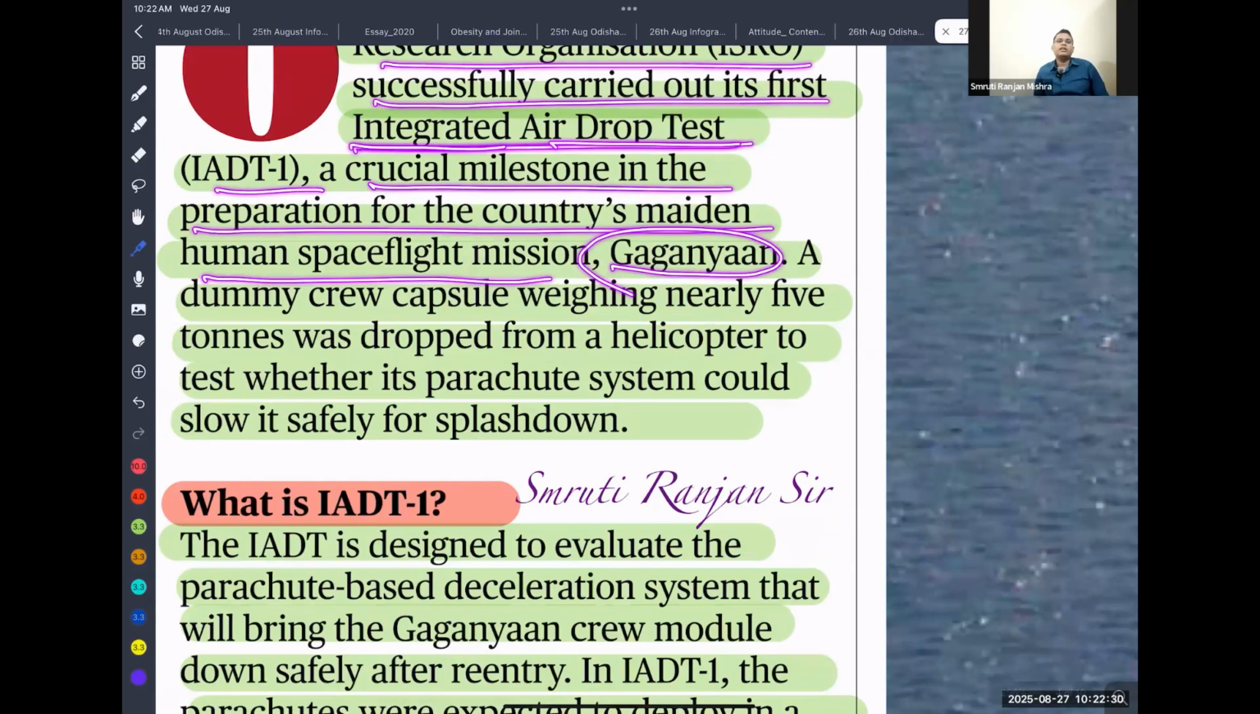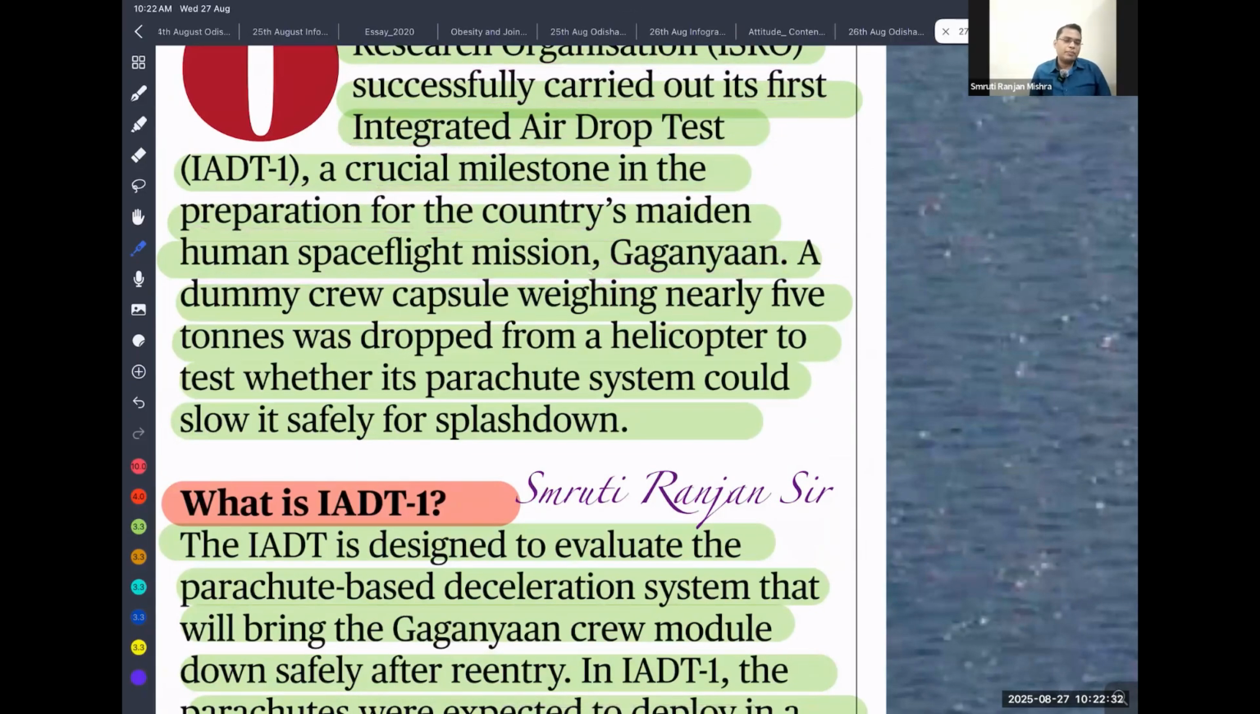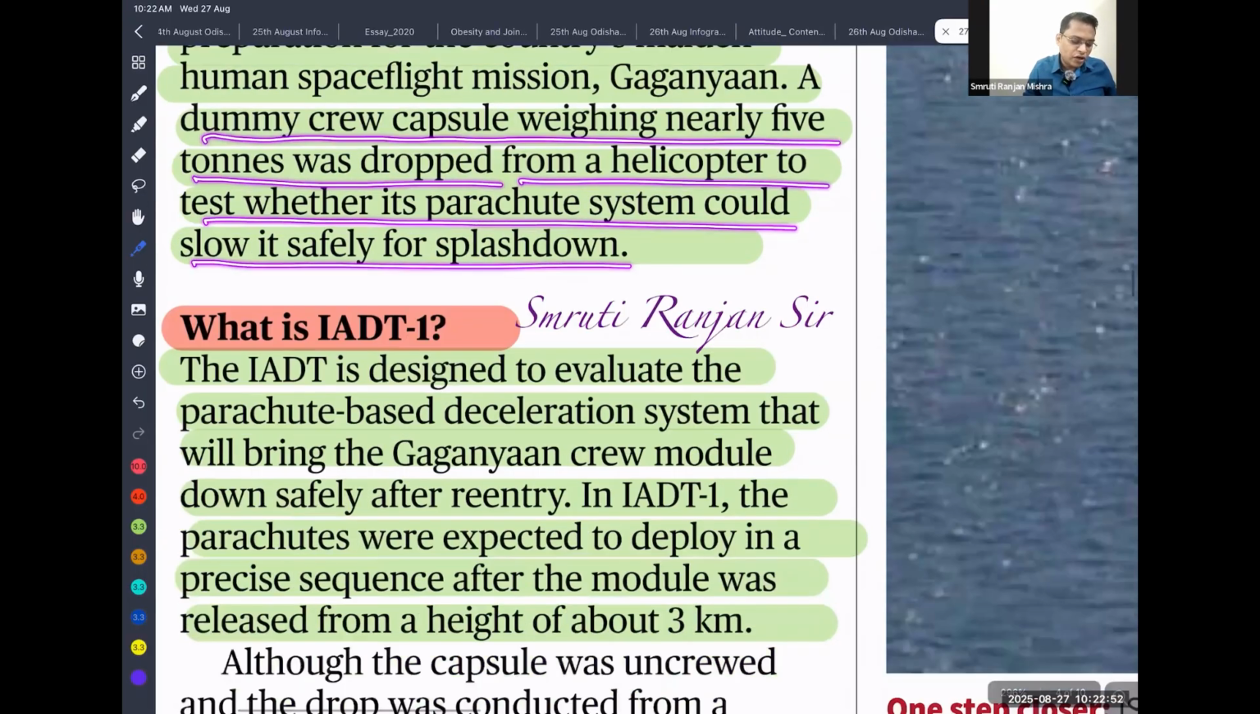So in case of the returning mission, ultimately the module needs to be dropped, and the parachute should automatically open, so that there is a controlled descent of that capsule over the water. So a dummy crew capsule weighing nearly 5 tons was dropped from a helicopter to test whether its parachute system will open and work safely or not.